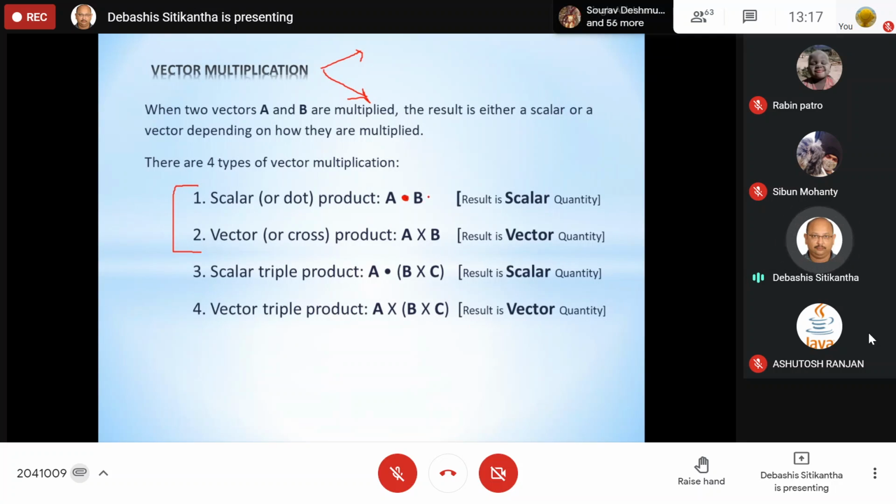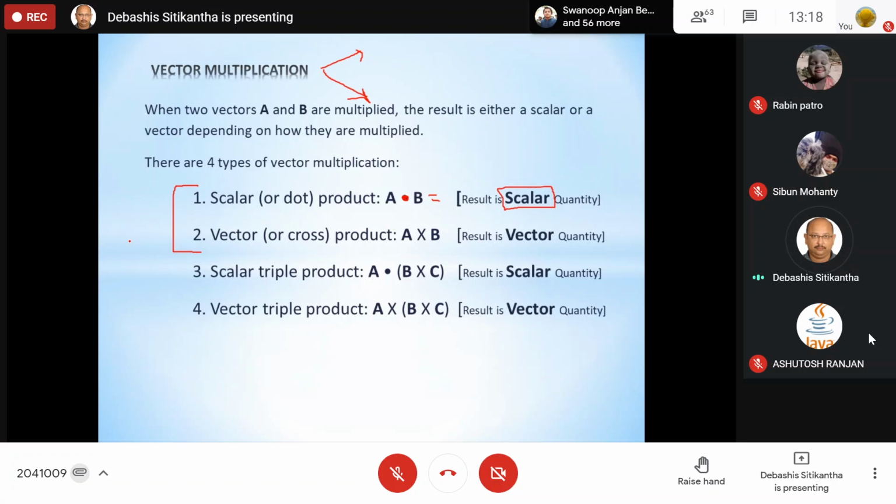So in this case, the resultant or the product of these two vectors when multiplied in a dot product is always going to give you a scalar quantity. Okay, please remember the dot product is going to give a scalar quantity. Similarly, if I am going for the cross product, two vectors A and B, when they are cross multiplied, the result is another vector quantity. But in case of dot product, it is going to be a scalar quantity.